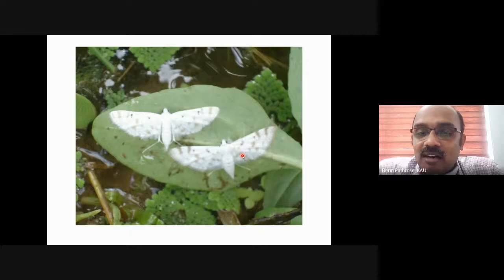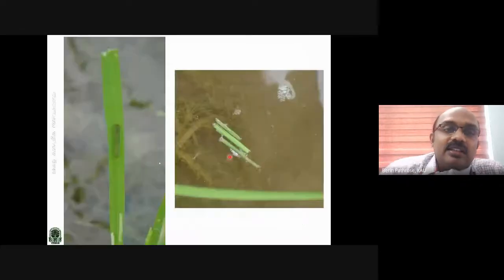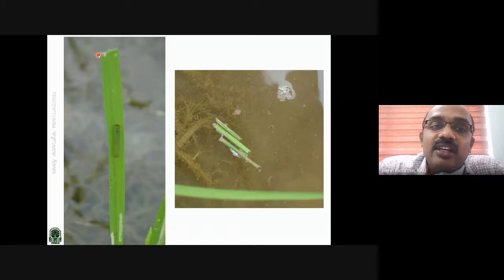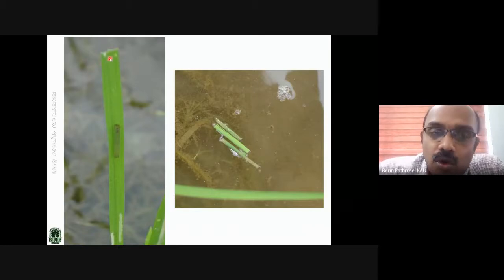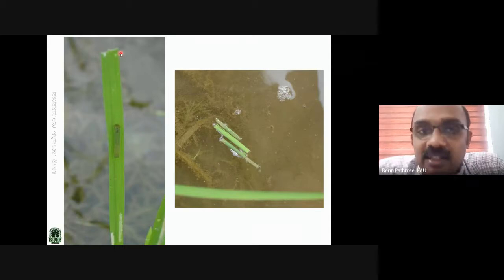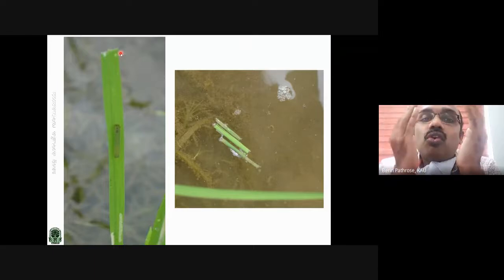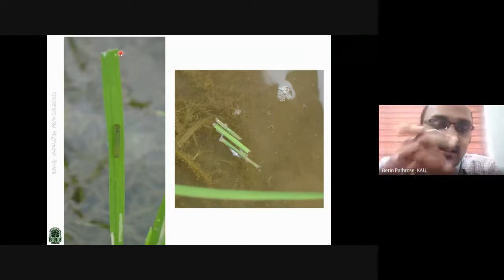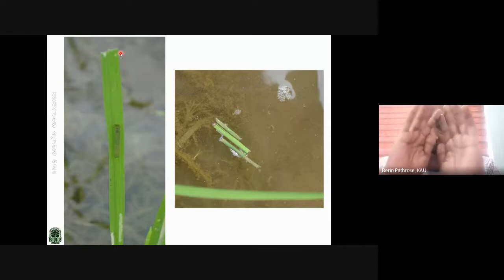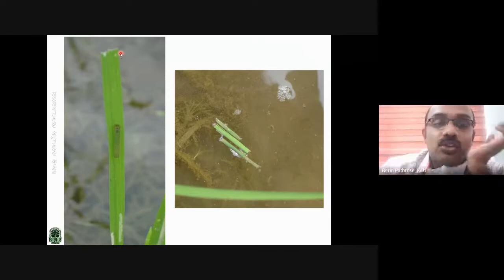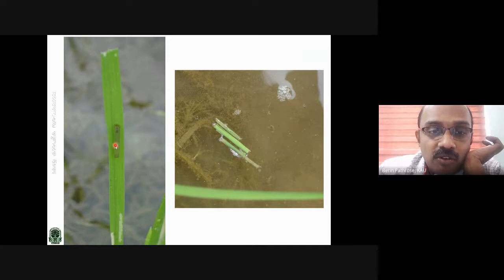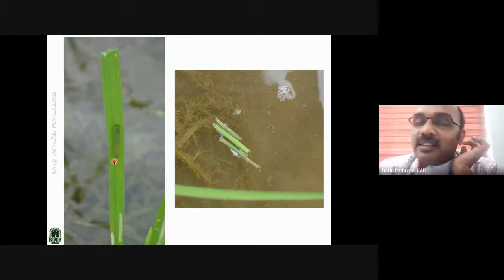So what does the larvae do is, you can see the leaf tip is cut. The larvae moves to the top of the rice plant, cuts the leaf tip, and the cut leaf will be rolled just like a cigarette or a beedi. The larvae will remain inside that roll. You can see a rolled leaf over here. This is the roll, or this is the case made by the larvae.